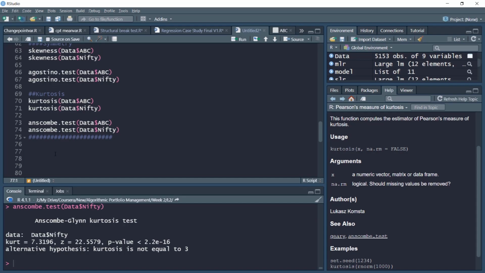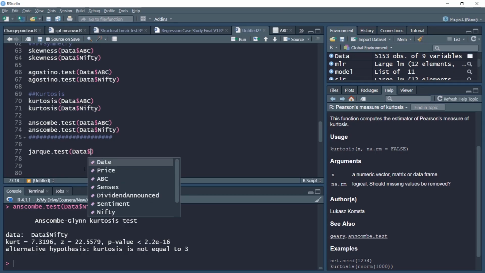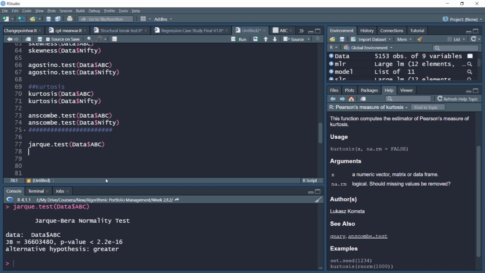As a final test, we would like to have the Jarque-Bera test, which will give us a sense of normality. Although we already know that data is not normal, it's still a combined measure of normality, which is very high, much greater. So data is non-normal. As you can see, this is a combination of extreme skewness and peaked nature of ABC. Although in case of Nifty, this skewed nature was less. It was not as skewed, but still as compared to normal distribution, it was skewed.